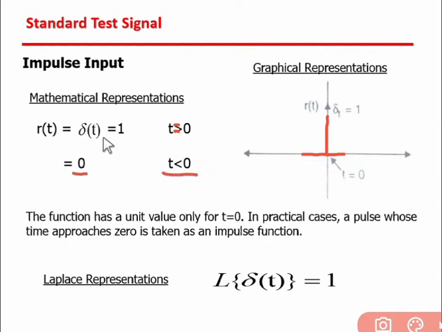And the Laplace representation of the input signal, L[delta(t)] equal to 1. So the function has a unit value for t equal to 0, and for the remaining values of t, less than 0 and greater than 0, it equals 0.